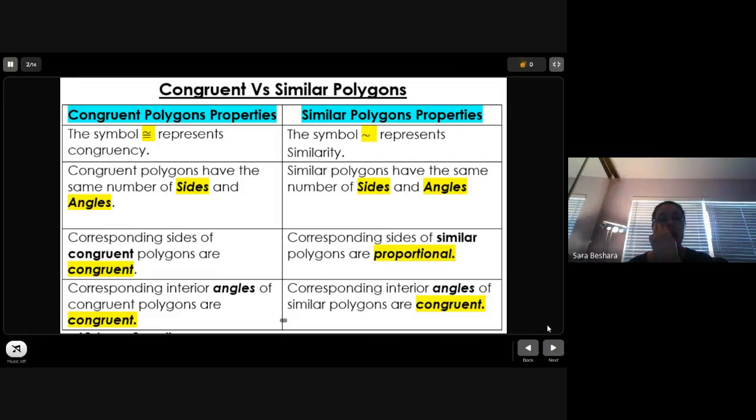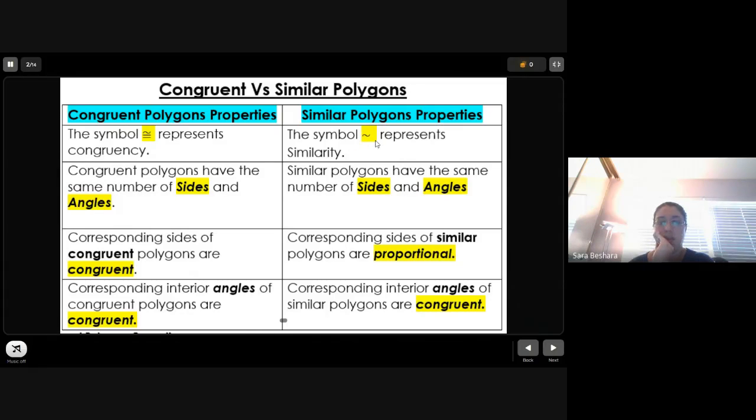Okay, so let's talk about the difference between congruent figures and similar figures, because we're talking about polygons, so this will be majorly polygons. First, congruent figures have this symbol right here, which is the equal sign with a little squiggly line on top of it. That means congruent. The symbol of similarity is just a squiggly line.